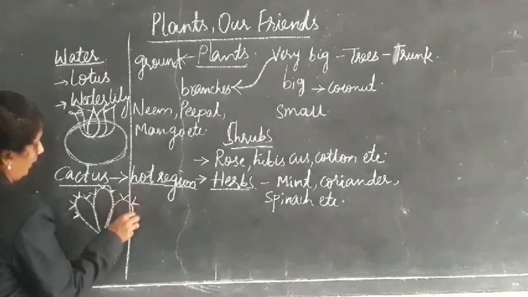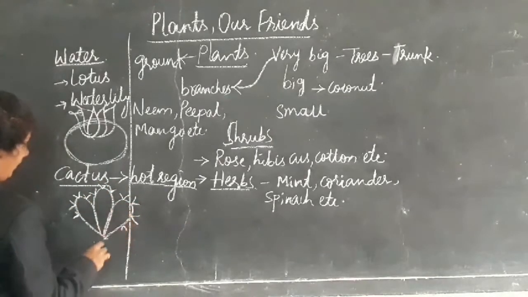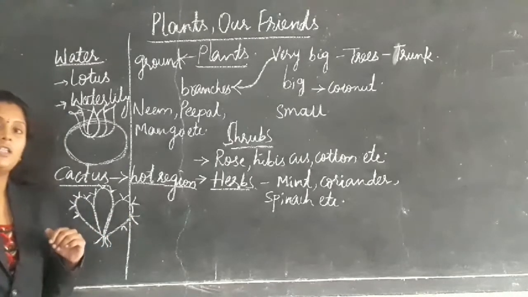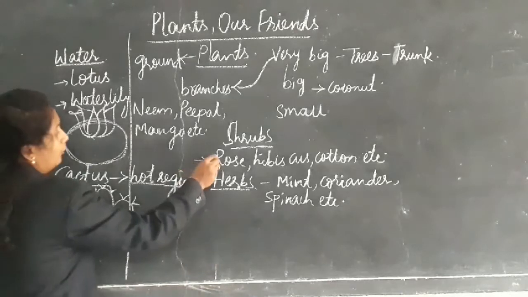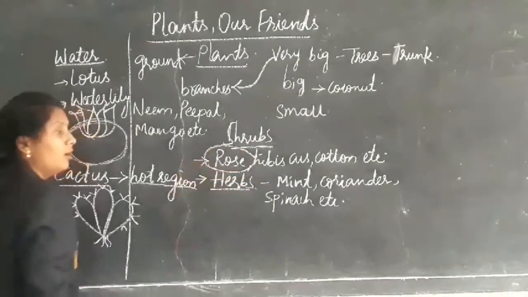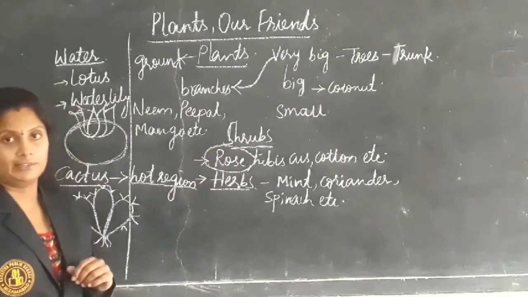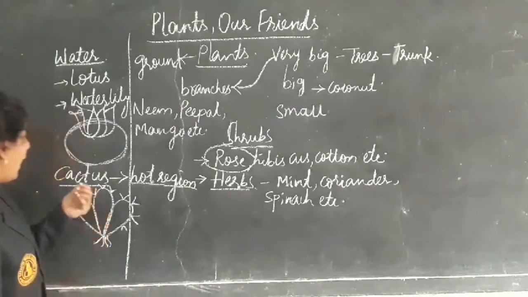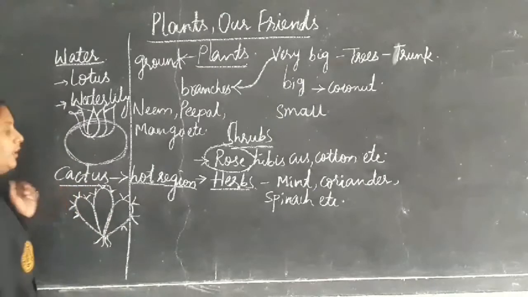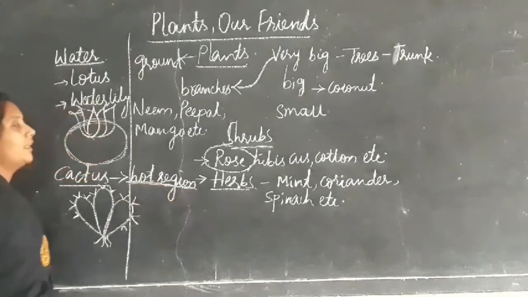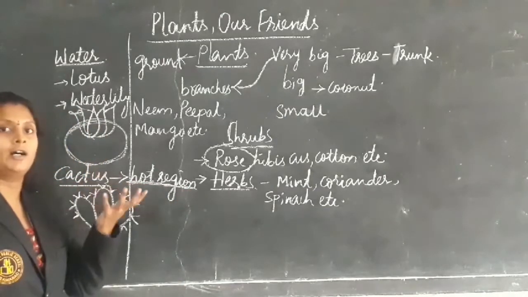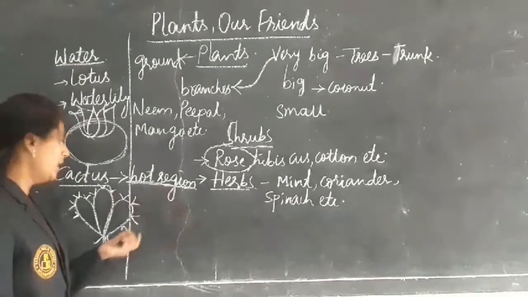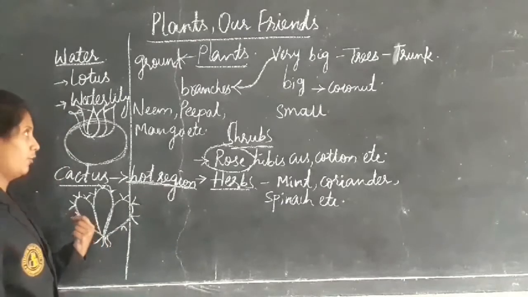We also see thorns on rose plants. And this cactus grows in hot regions where there is no water, in sandy areas.